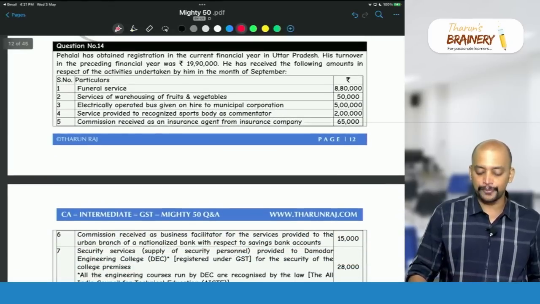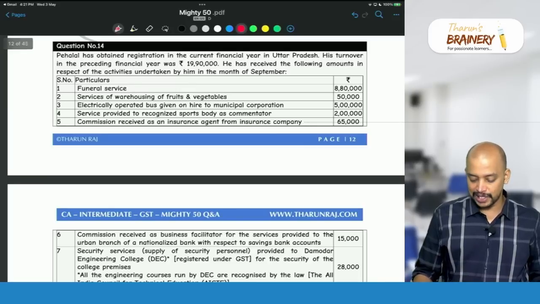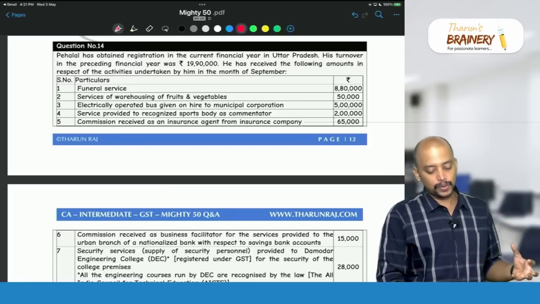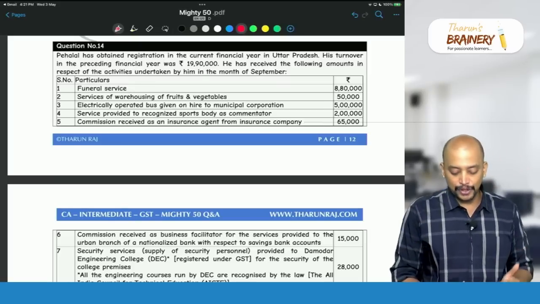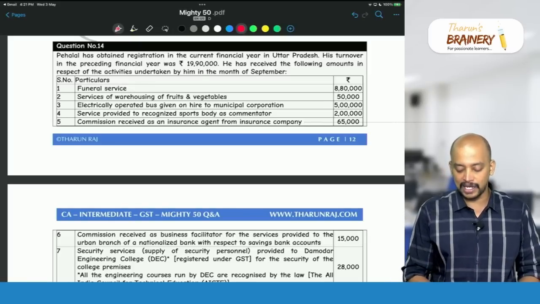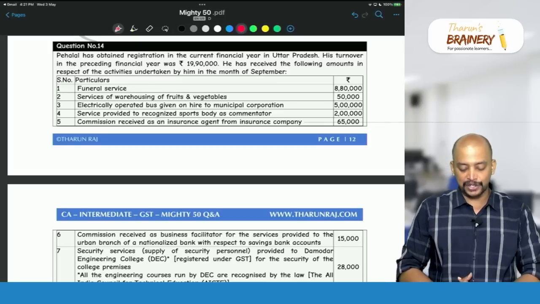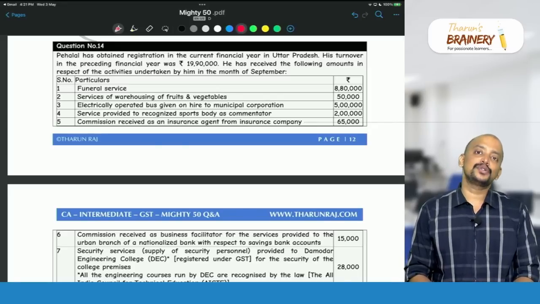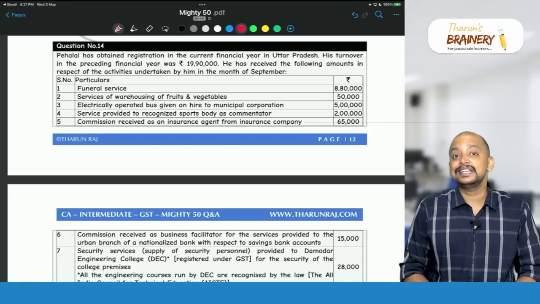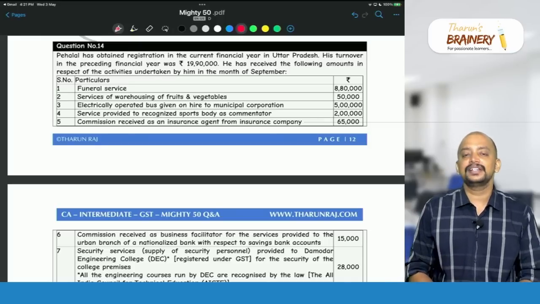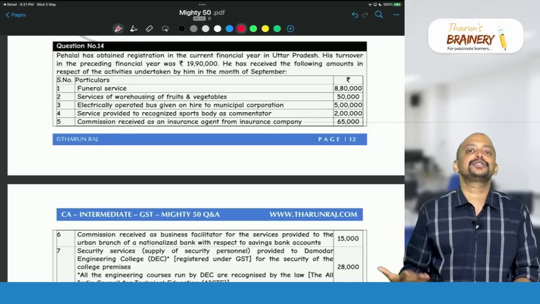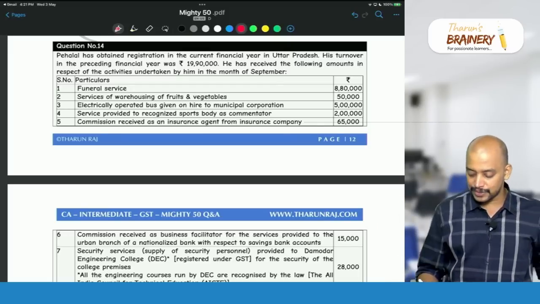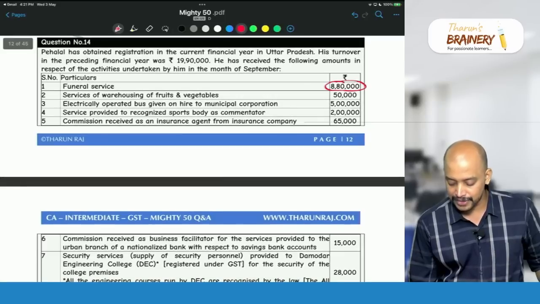Then question number 14. Pehalal has obtained registration in the current financial year in Uttar Pradesh. His turnover in the preceding financial year was 19,90,000. He has received the following amounts in respect of the activities undertaken by him in the month of September. Particulars: funeral service 8,80,000. So for funeral service, we have exclusion from supply, the death related activities: funeral, burial, crematorium, mortuary, including transportation of the deceased. That is not a supply. So therefore this 8,80,000 is not a supply.